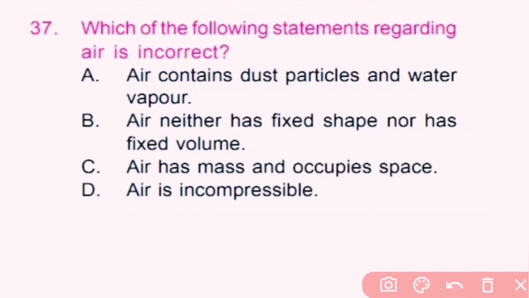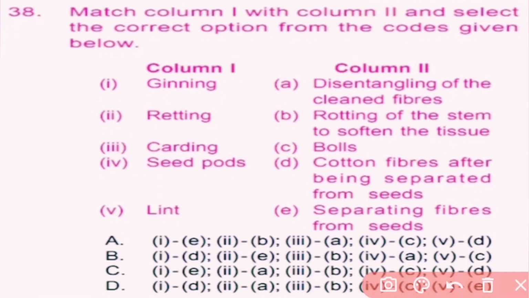Question number 37. Which of the following statements regarding air is incorrect? Option A, air contains dust particles and water vapor. It is a correct statement. Option B, air neither has a fixed shape nor a fixed volume. It is also a correct statement. Option C, air has mass and occupies space. It is also a correct statement. Option D, air is incompressible. It is incorrect. Air is highly compressible. D is the correct answer.